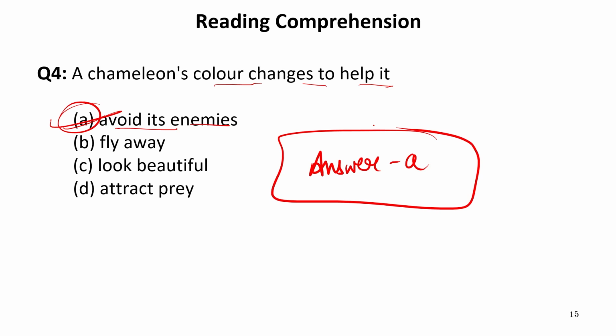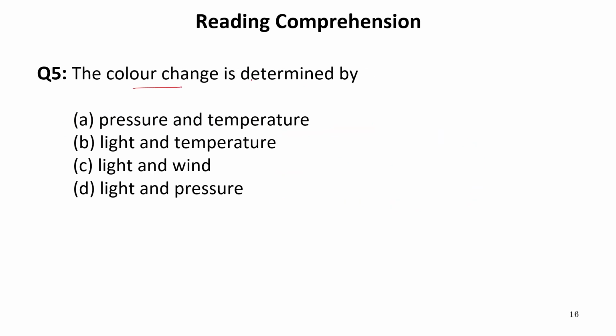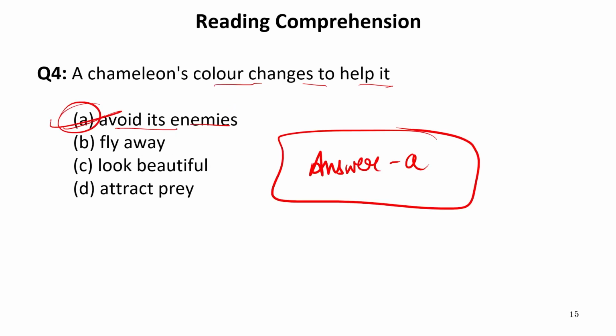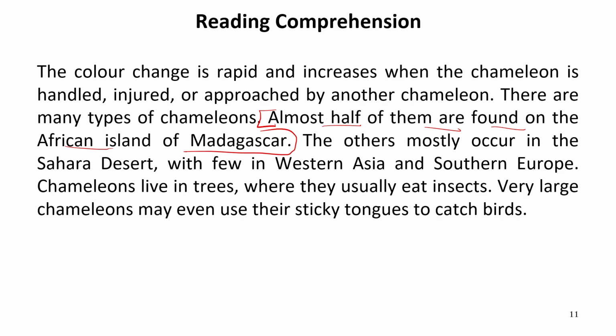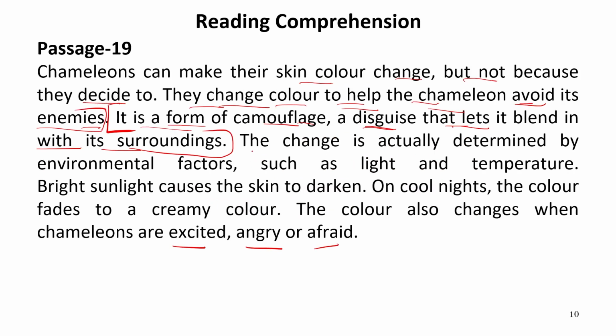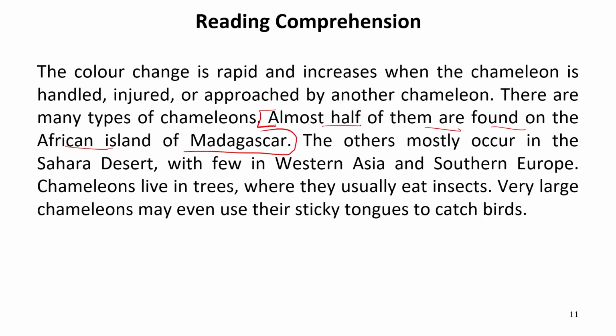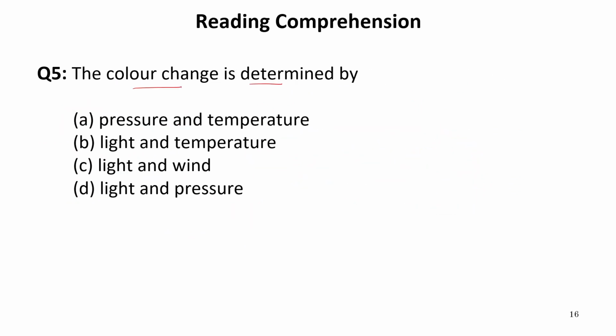Now let's move to the next question. The change in color is determined by... Now, who determines the color change? Let us see the passage where it is written. Yes, it is written: the change is actually determined by environmental factors such as light and temperature. Now, let us get back to the question again and see the options. Pressure and temperature, light and temperature, light and wind, and light and pressure. Obviously, it is again given directly in the passage. So our answer is B.